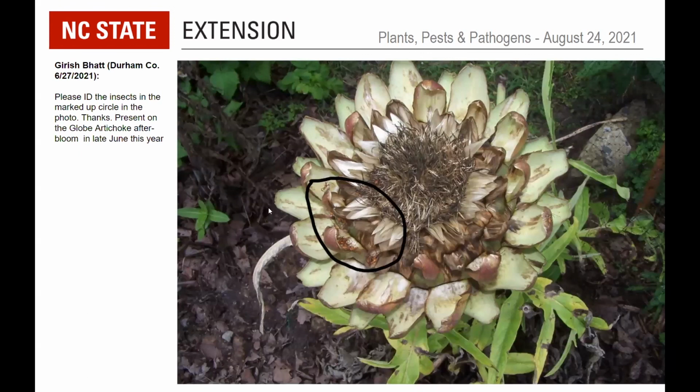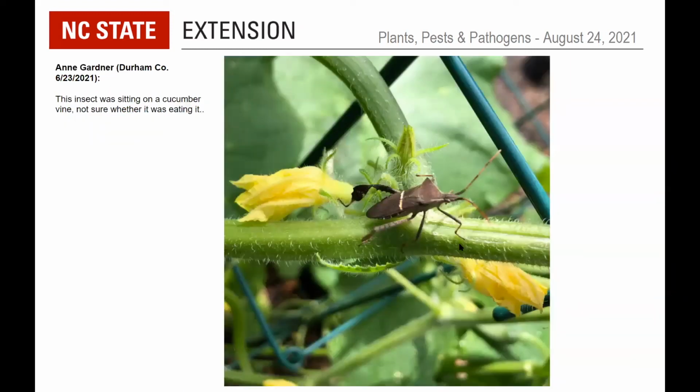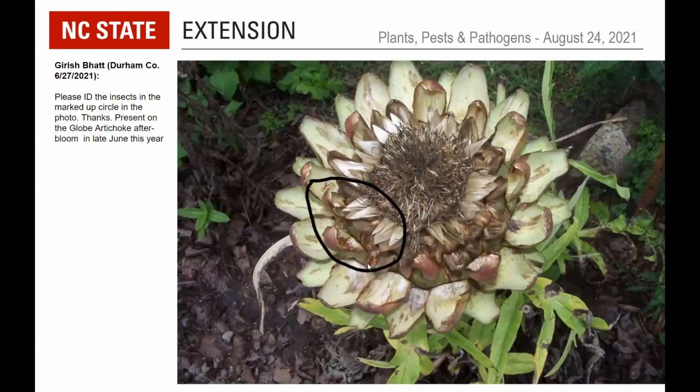All right, this one was insects on globe artichoke. And these are little reddish bugs. Now they look kind of like those milkweed bugs, but they are a different group. And I've actually combined that with this next one. This insect was sitting on a cucumber vine, not sure whether it was eating it. Now these are the baby leaf-footed bugs. You can see this one actually has a little leafy leg. These are kind of like elementary school age. They're not yet close to adulthood, but they're not newborns. They often stay in groups like this.